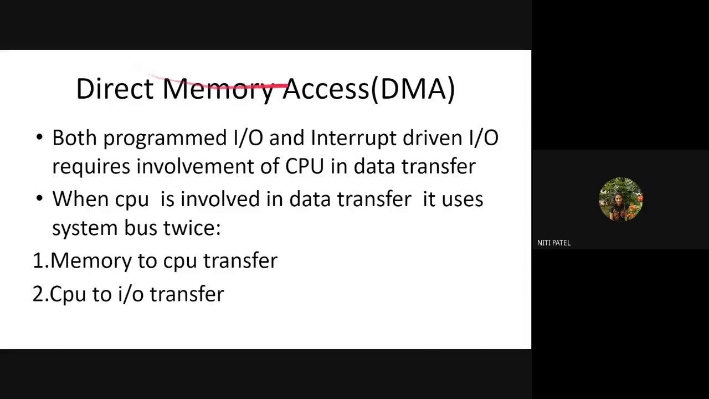Okay. Now the next mode of transfer, along with programmed IO and interrupt driven IO, is direct memory access. What does this DMA mean? It stands for direct memory access. Now what was happening in programmed IO and interrupt driven IO? We were making use of the CPU. What was the function of the CPU? To execute the program and to check whether the device is ready or not.